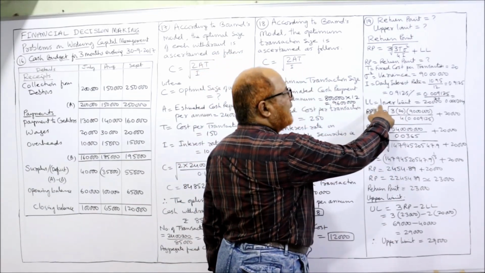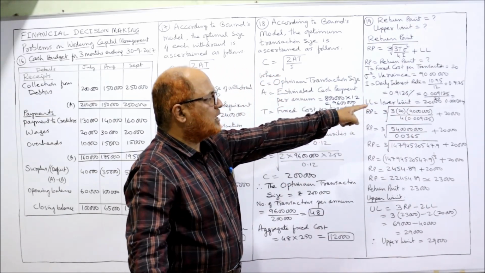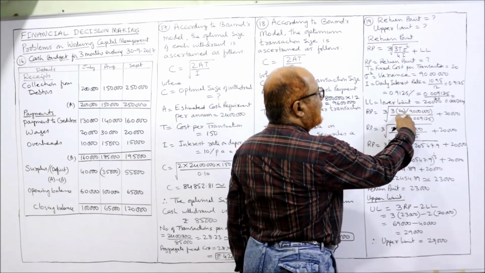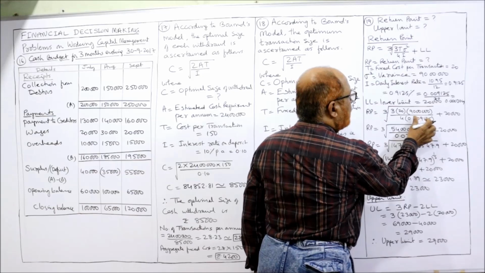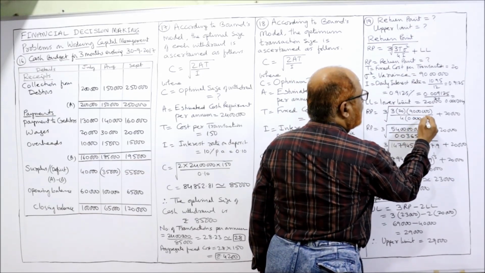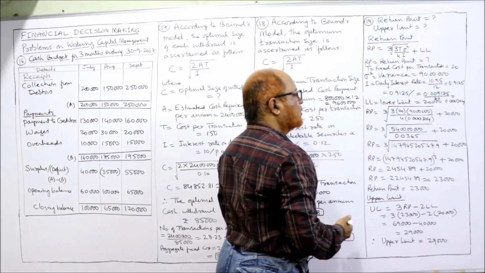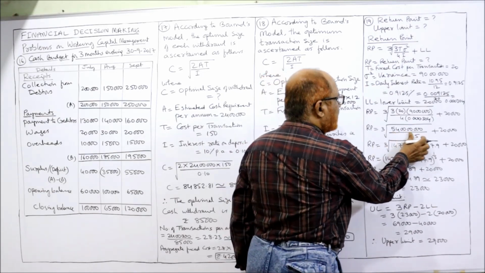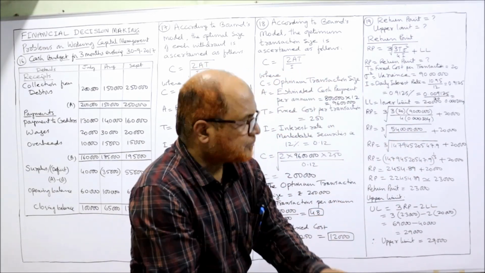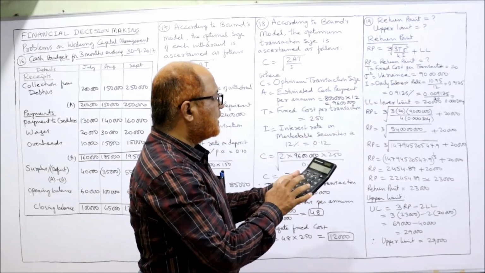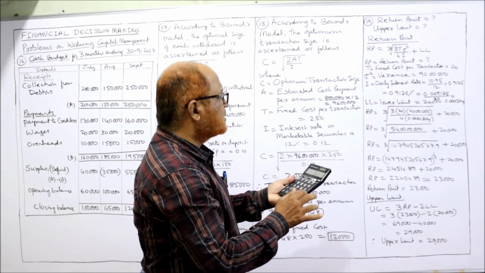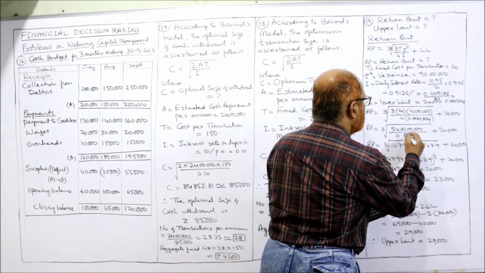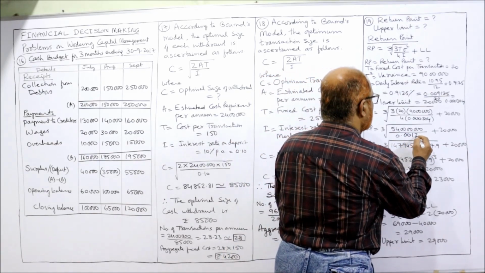Now we substitute LL, the lower limit, which is 20,000 given in the problem. Now we substitute: cube root of 3 into 20 into 90 lakh divided by 4 into 0.000304, plus 20,000. The numerator will be 54 crore. The denominator: 4 into 0.000304 is equal to 0.001216.